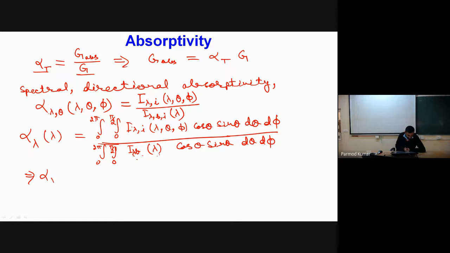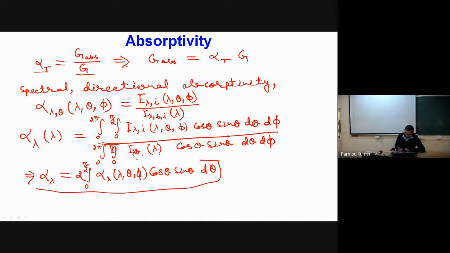So I can say that alpha lambda will be equal to 2 times the integration from 0 to pi by 2 of alpha lambda theta phi into cos theta sin theta d theta. So this is how I can define spectral absorptivity.